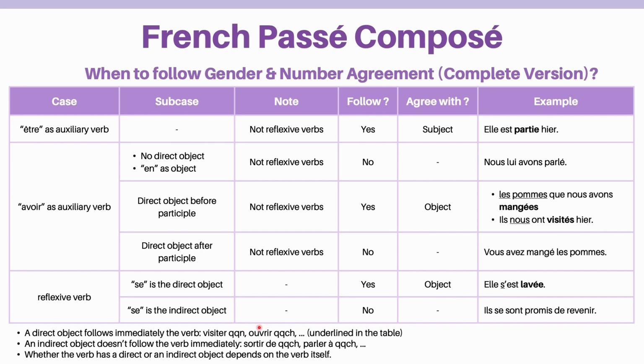However, if se is an indirect object, you don't follow the agreement. See the example. Se is an indirect object of promettre due to promettre à quelqu'un. So we don't change the ending.